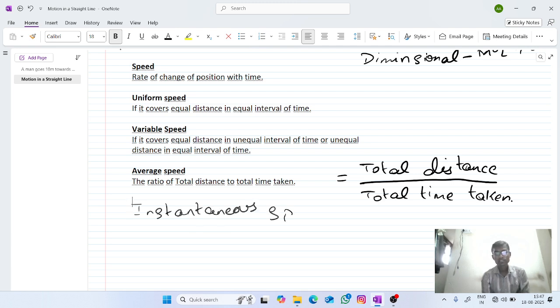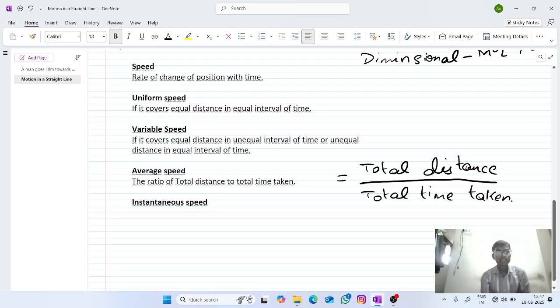Instantaneous speed means it is the speed at that instant of time in a time interval.